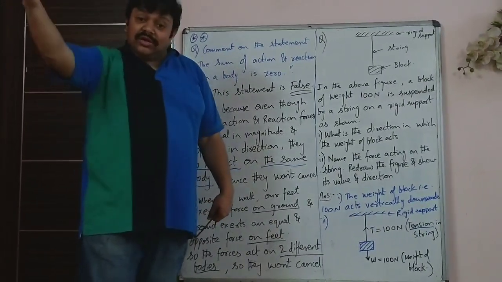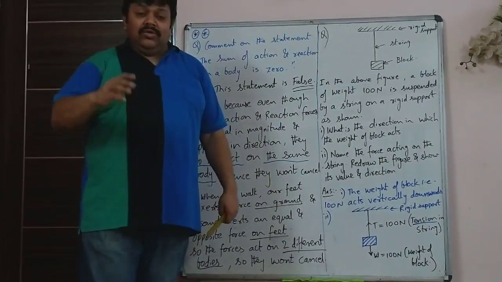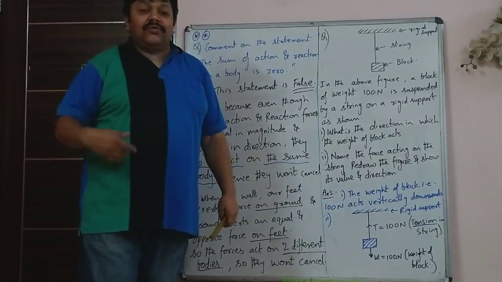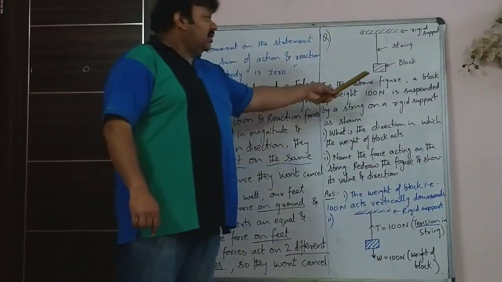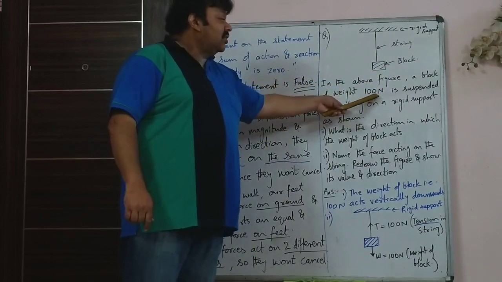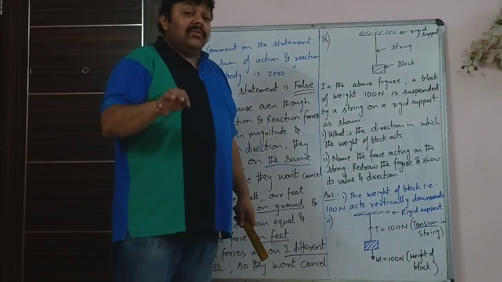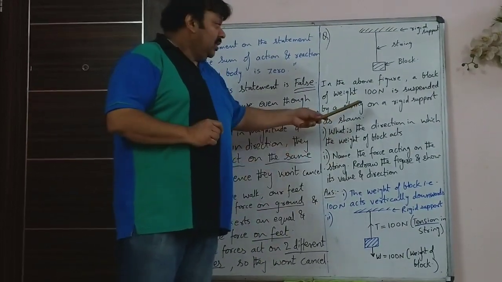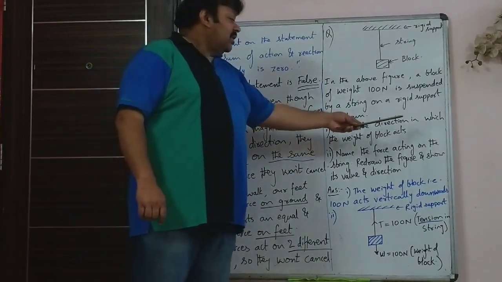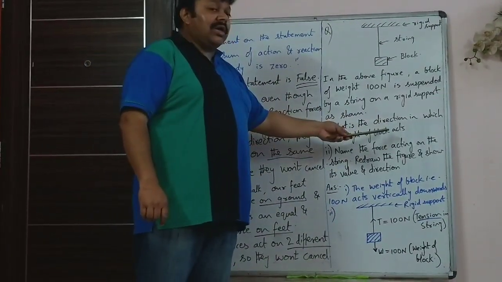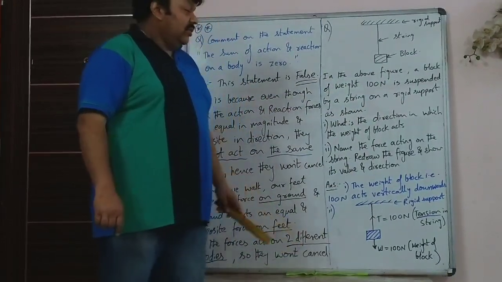That will be seen in the fourth part where Newton has stated the law of gravitation. Newton didn't state three laws, he also gave a fourth law which is the law of gravitation. So in this it is given that the weight of the object is 100 Newton. Weight is in Newton or kgf. Mass is in kg. The block is suspended by a string on a rigid support as shown. What is the direction in which the weight of the block acts? It is simple, it acts in the vertically downward direction.